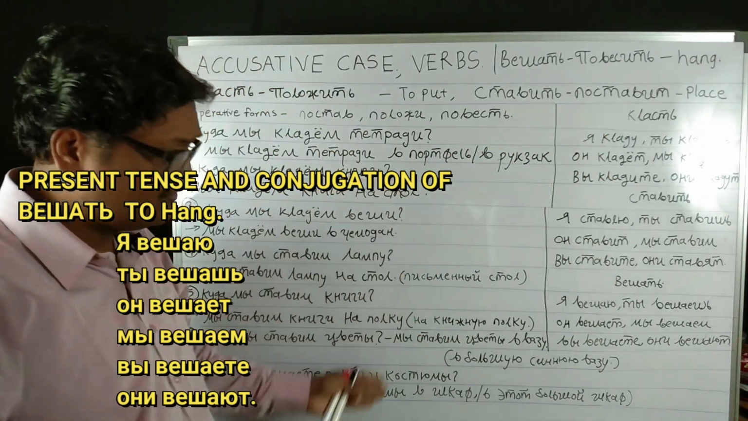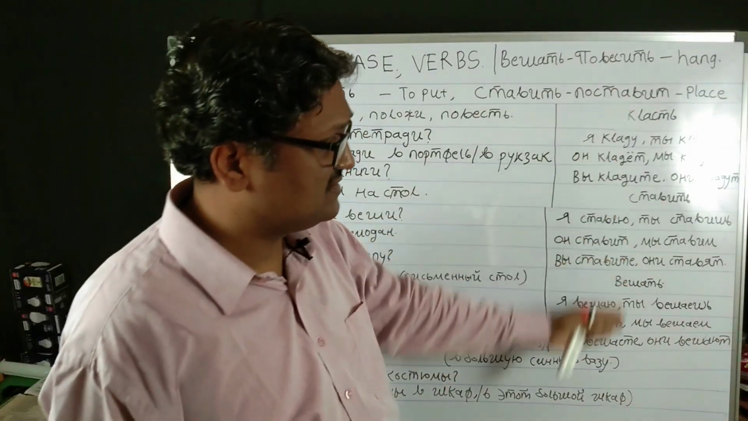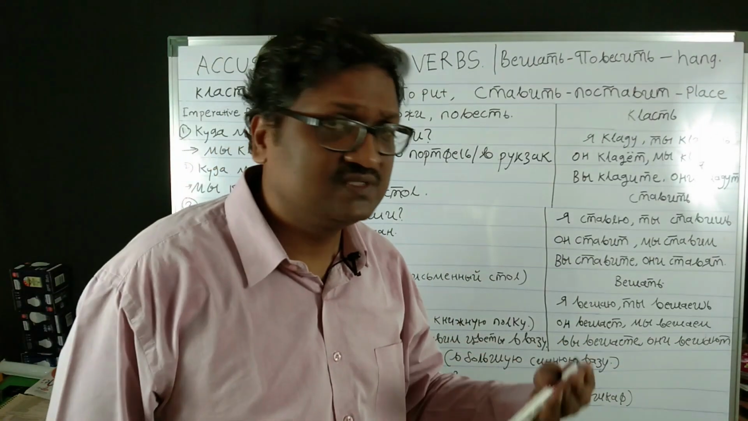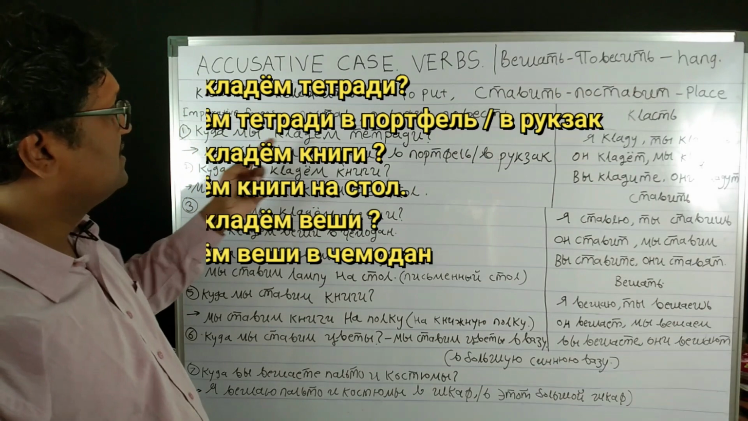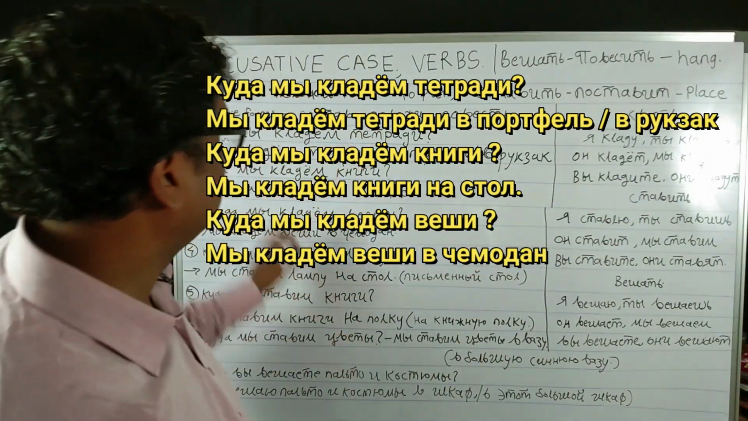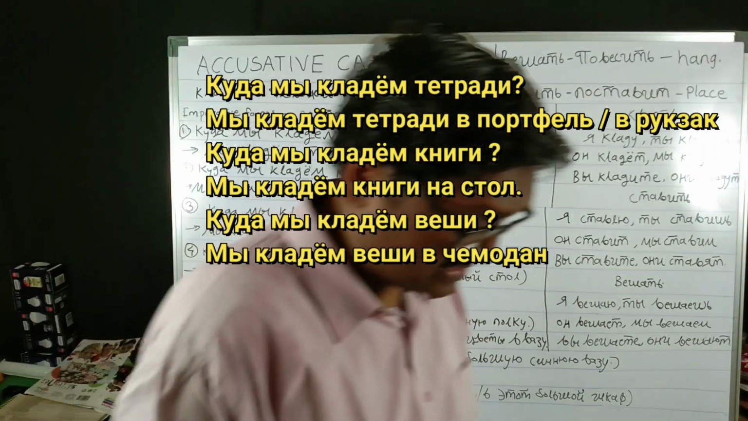Now we'll have a quick look at examples of how to use them in a sentence, and what happens if any adjective also comes along with the noun. The first example: kuda moi kladyom tetradi? Moi kladyom tetradi v portfel, ili v ryukzak.